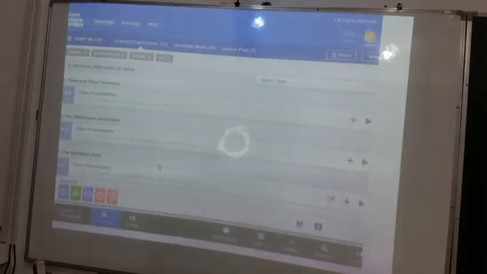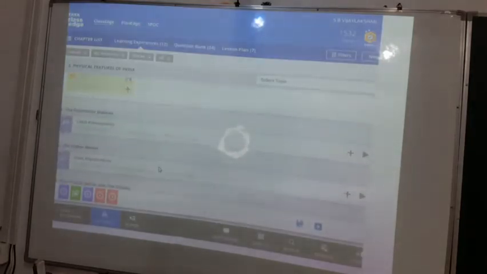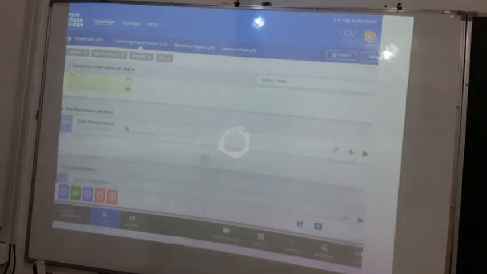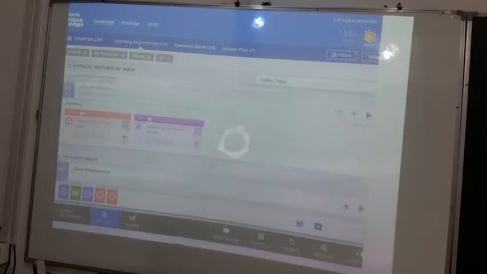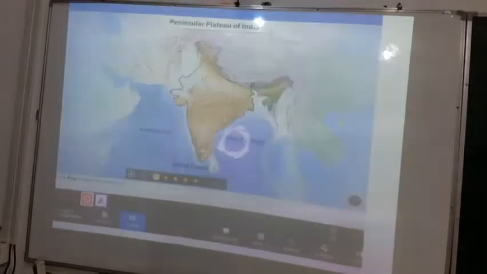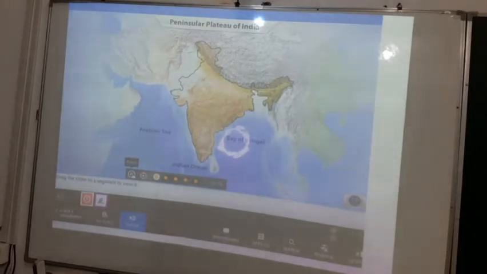Okay, northern plains we have discussed. Now we have to discuss the peninsular plateau. Okay, so what is the peninsular plateau? We will discuss. So the peninsular plateau of India, just listen carefully. India is bound by the lofty Himalayas in the north and water bodies on its other 3 sides. This unusual structure of India makes it a peninsula. Yes, students.